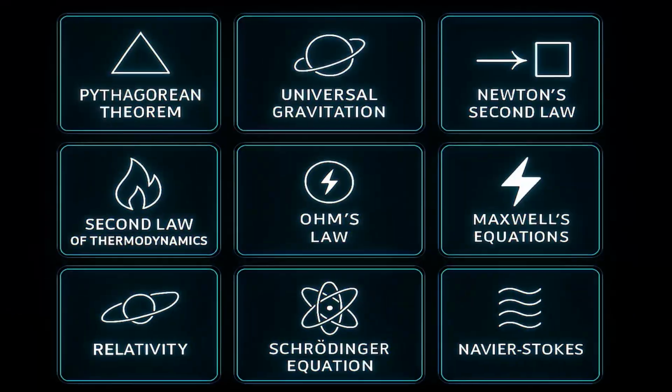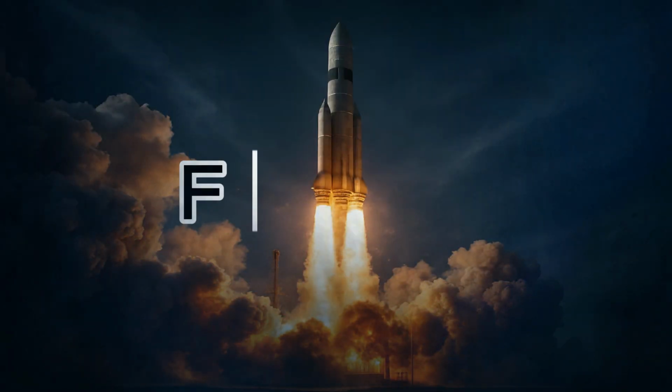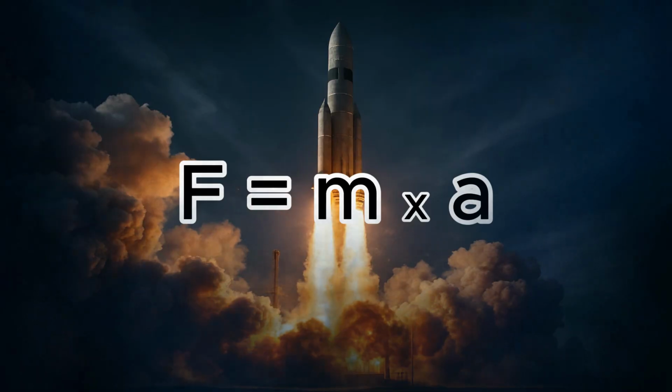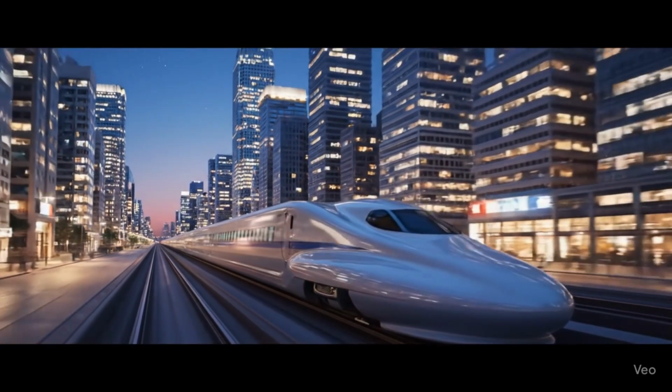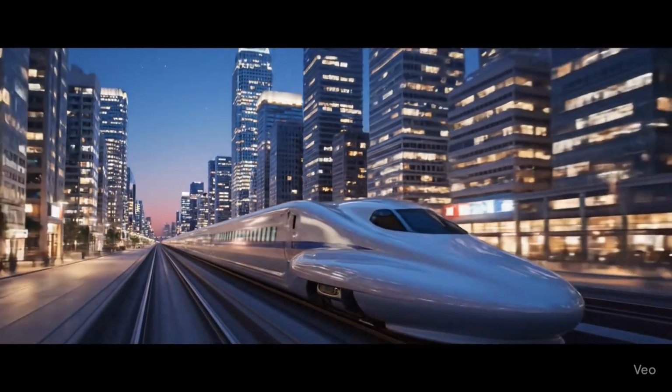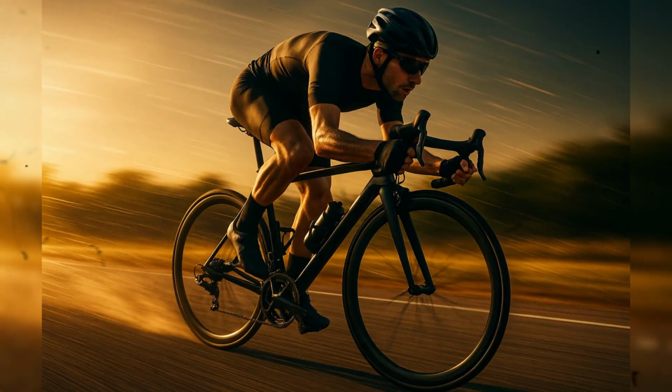His second law is one of the most famous in all of science. It tells us that force equals mass times acceleration. This may sound simple, but it's the cornerstone of classical mechanics. It explains how objects move and why they stop. It allows us to predict motion, to simulate reality, to design everything from bicycles to rockets.